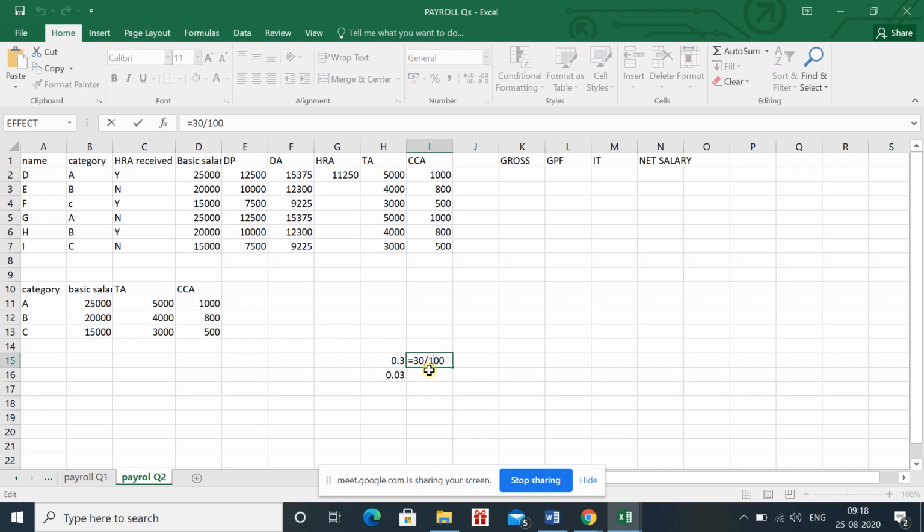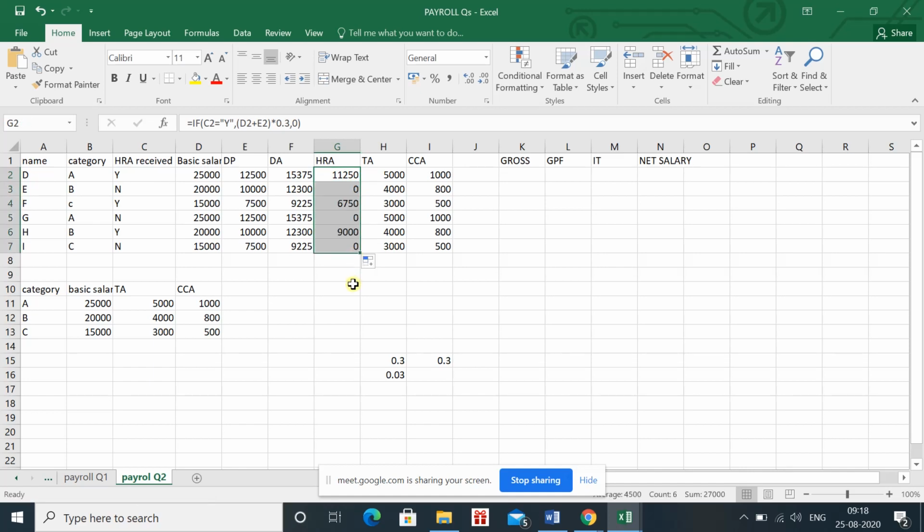I have written 30 divided by 100, so it is automatically taking it. Ma'am, what if we write the 0.3 before the bracket, multiplied first? Right. That we will discuss.